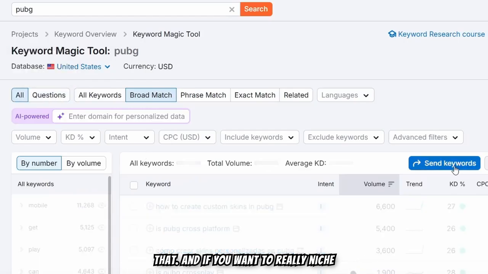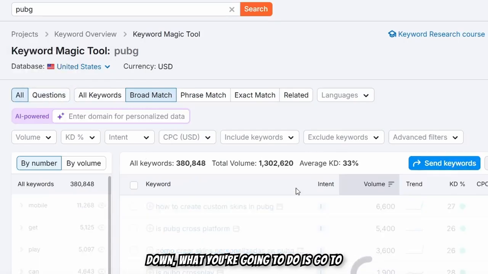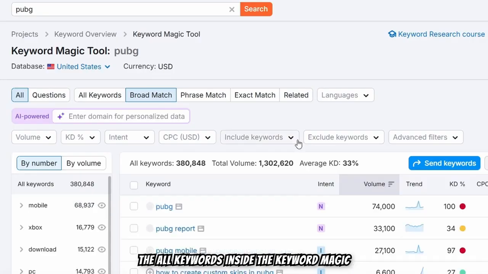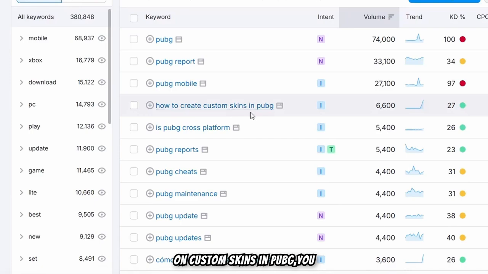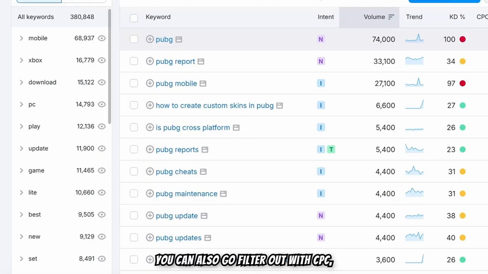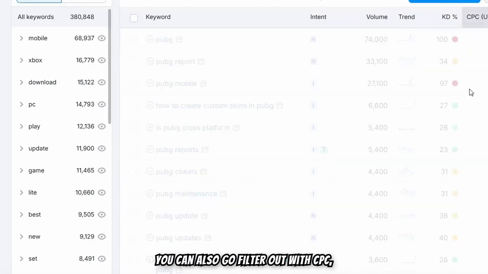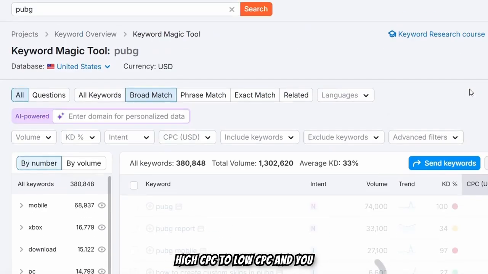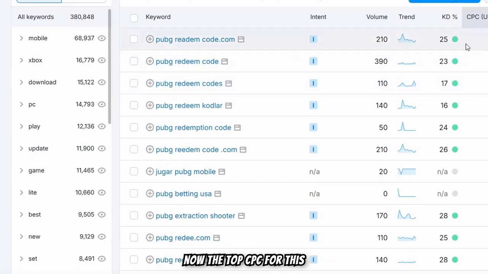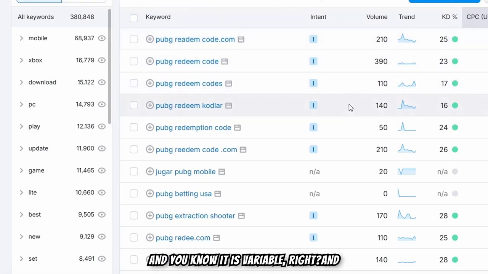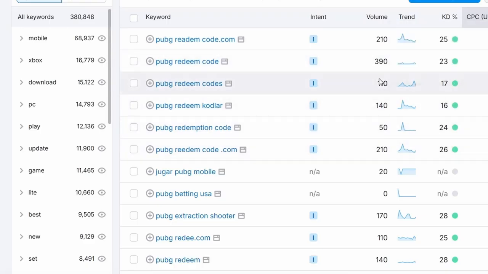If you want to really niche down, go to all keywords inside the Keyword Magic Tool, and based on custom skins in PUBG, you can create content on it. You can also filter by CPC, from high CPC to low CPC. Right now the top CPC for this PUBG keyword is $35, and it is variable, right? And these are all low keyword difficulty.